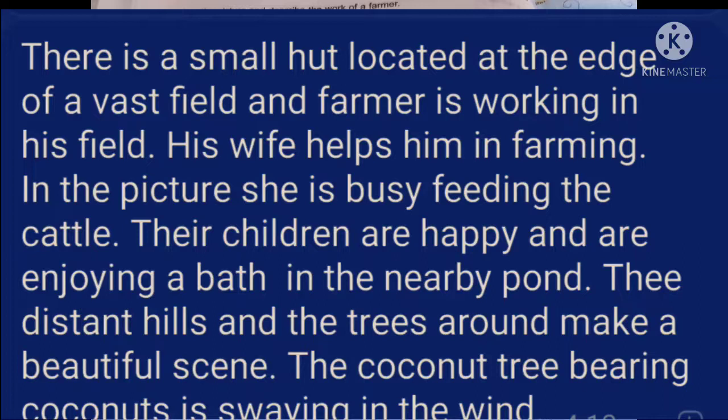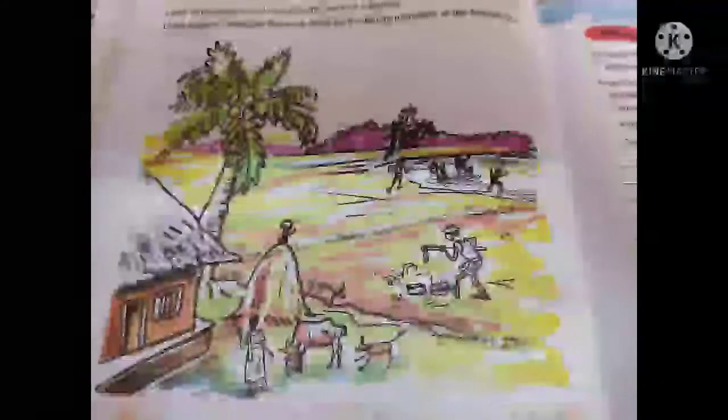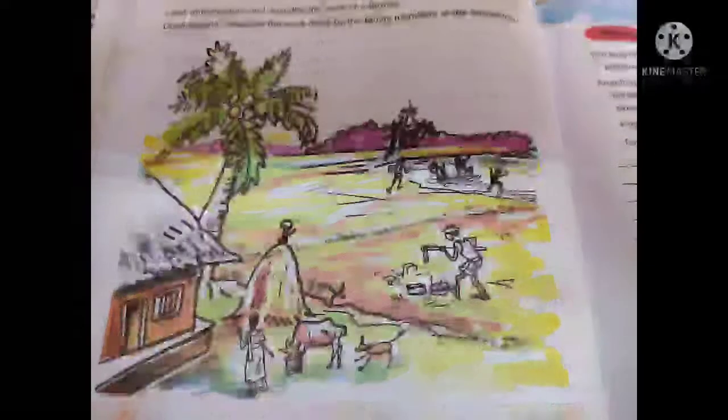In the picture, she is busy feeding the cattle. Their children are happy and are enjoying a bath in the nearby pond. The distant hills and the trees around make a beautiful scene. The coconut tree bearing coconut is swaying in the wind. Children, you should describe the picture in your own words. Okay? Look at the next activity, editing.